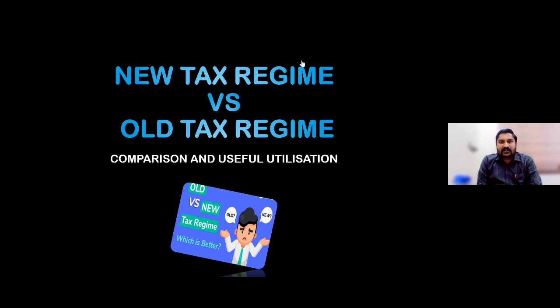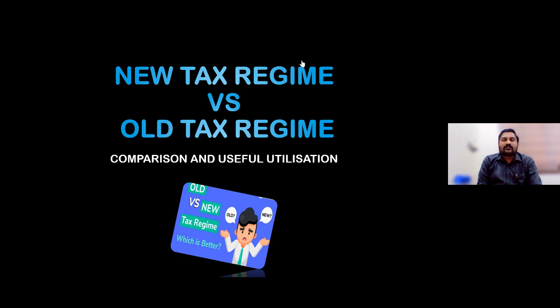Those budget amendments to section 115BAC, by inserting 115BAC subsection 1A and 115BAC subsection 6, bring radical changes as far as old regime and new regime taxation are concerned for individuals, HUF, AOP, BOI, artificial juridical persons.